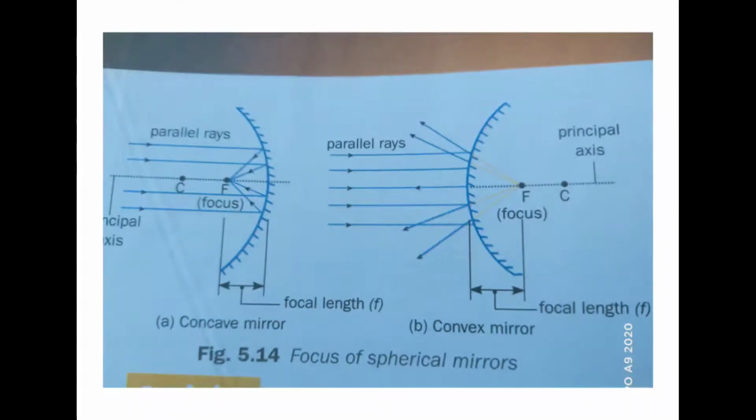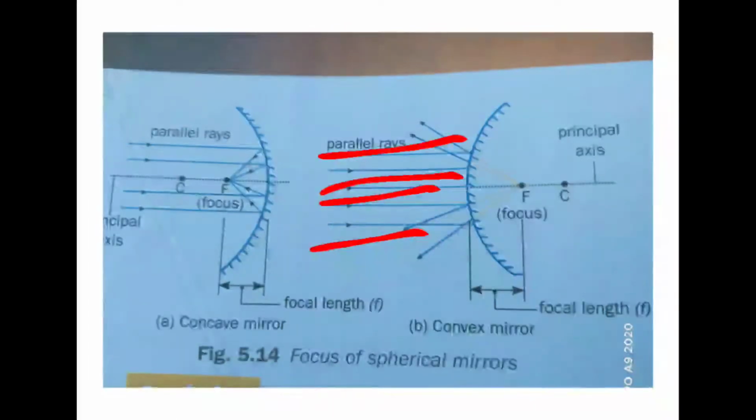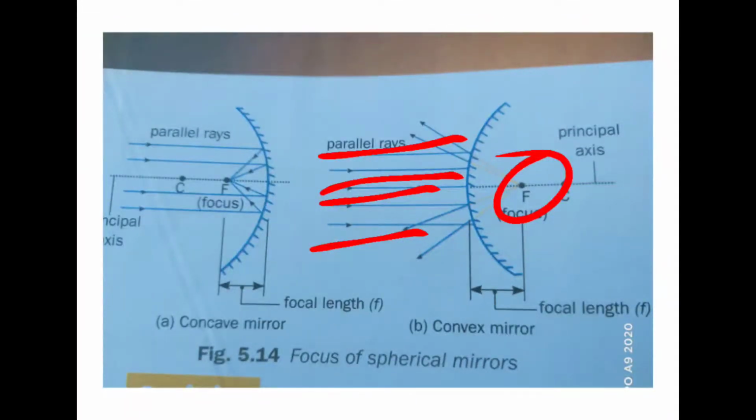Similarly, a convex mirror is called a diverging mirror because whenever a ray of light travels parallel to the principal axis, after reflecting from the convex mirror, the rays appear to meet at a fixed point, but they don't actually meet. Okay, so that's why a convex mirror is called a diverging mirror, and the diagram you have to draw after writing this.